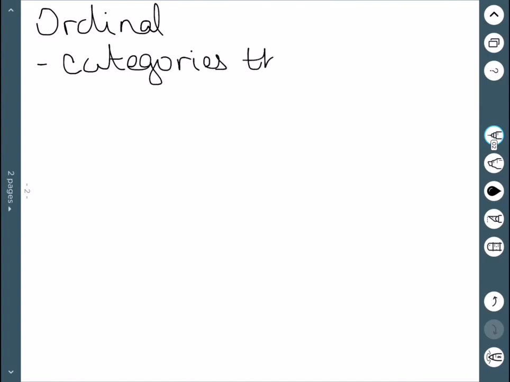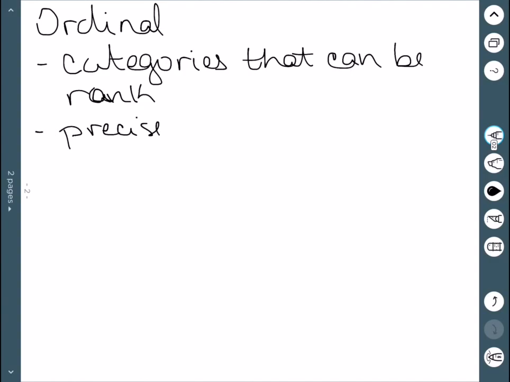The next level of measurement is the ordinal level. So this one, we now have categories that can be ranked. So we're going to be able to rank things now. However, precise differences do not exist. We can't exactly say how much better one is than the other.